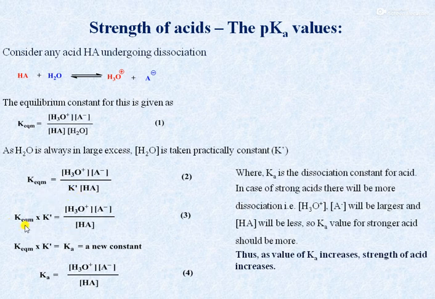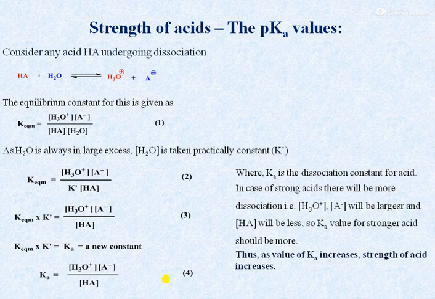If we rearrange this equation, then we get K equilibrium into K dash is equal to concentration of H3O plus into concentration of A minus divided by HA, and therefore we have a new constant Ka, that is equal to K equilibrium into K dash. If we rearrange the equation, then we get Ka is equal to concentration of H3O plus into concentration of A minus divided by concentration of HA. From this equation 4, we get the idea that the dissociation constant Ka is equal to concentration of dissociated species divided by the concentration of undissociated acid.